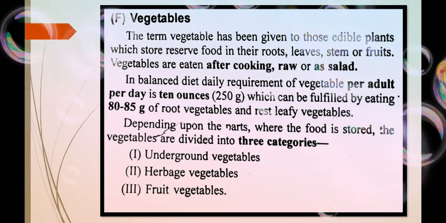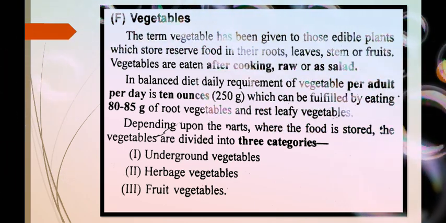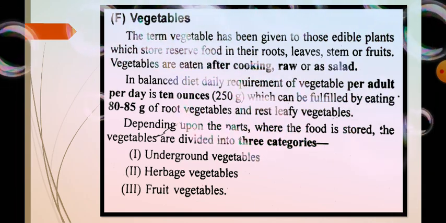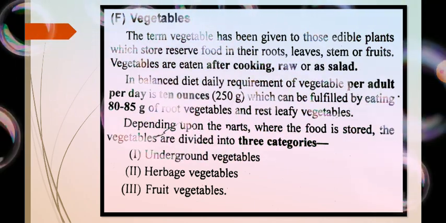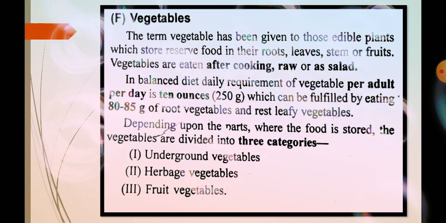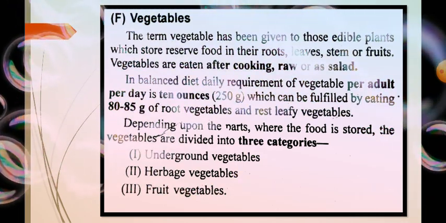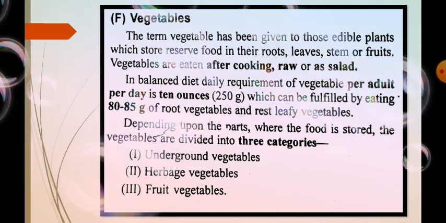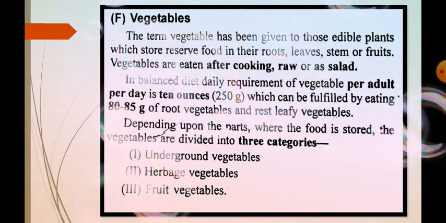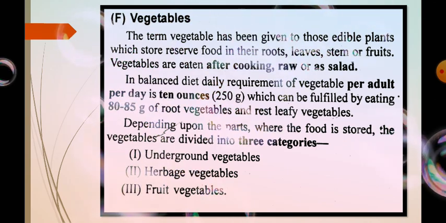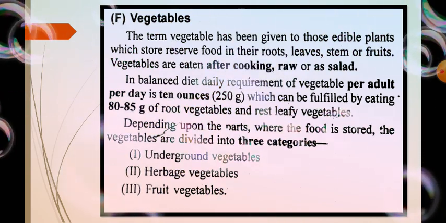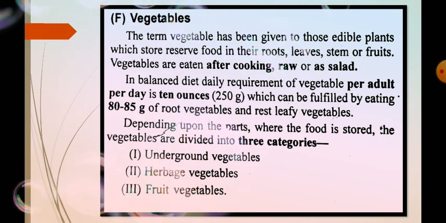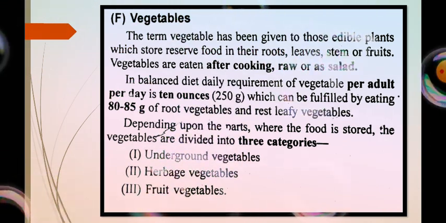So depending upon the parts where the food is stored, the vegetables are divided into three categories. All the vegetables differ in appearance, because root vegetables are not equal to fruit vegetables. That's why these are differentiated into three categories. One is underground vegetables, another one is herbage vegetables, then the third one is fruit vegetables. So let's see what they are.